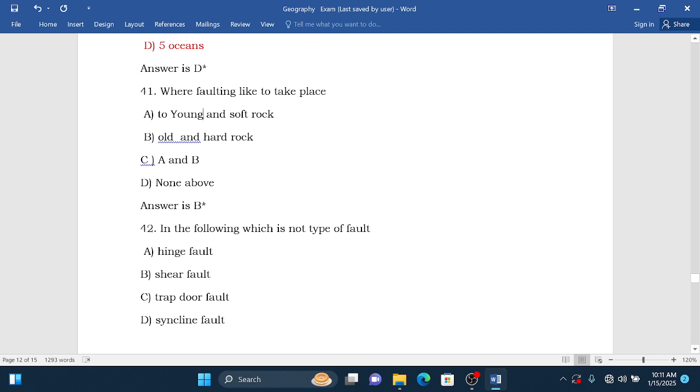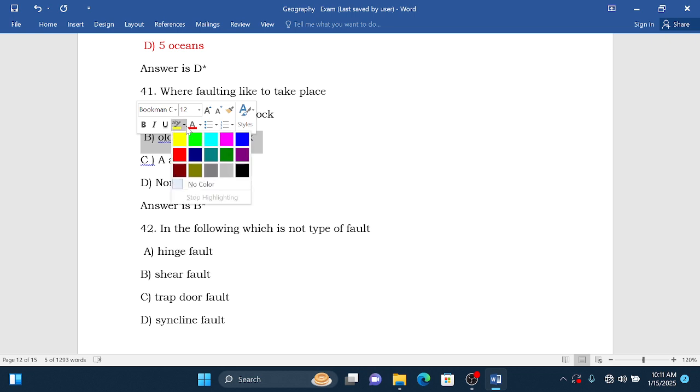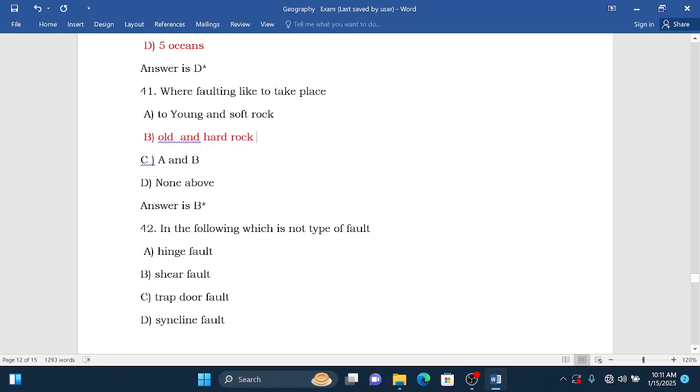So faulting takes place on old and hard rock, because young and soft rocks are for folding. If they put folding here, we would choose this one, because folding takes place especially on young and soft sedimentary rock.